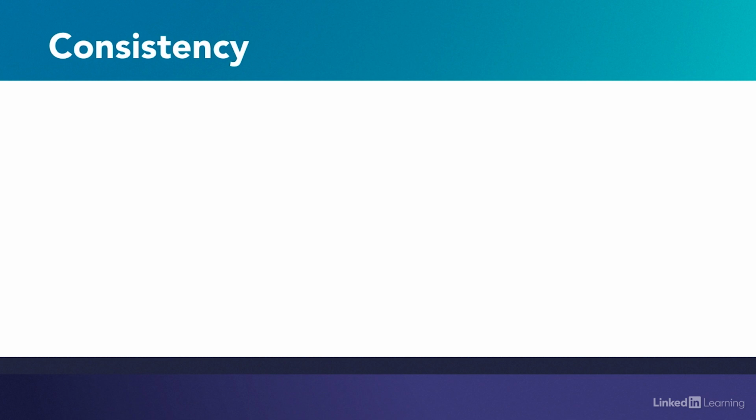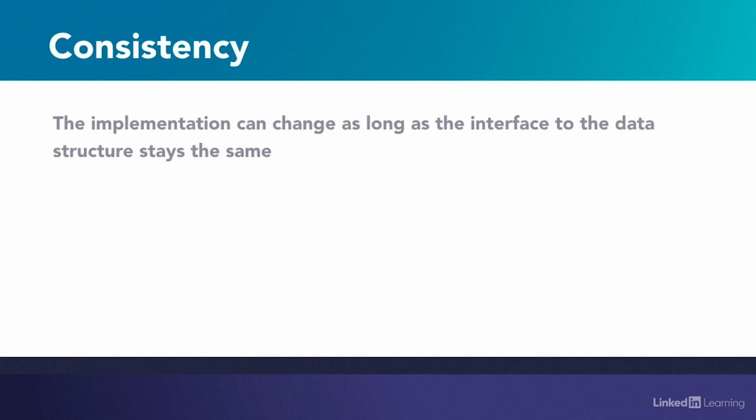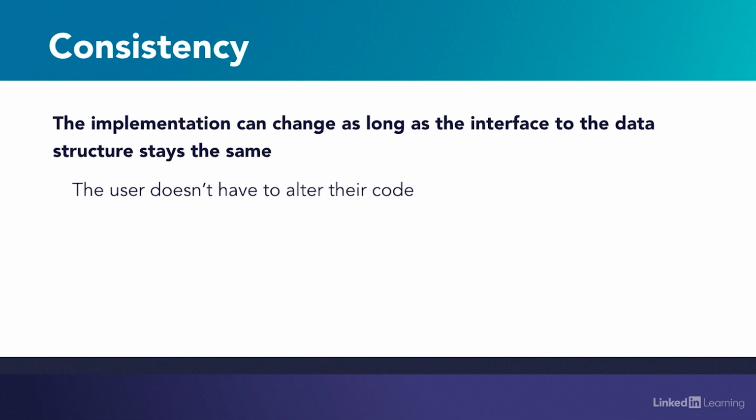The second advantage is consistency. A person who is using the interface of a data structure as specified by its abstract data type doesn't need to understand the implementation. Consequently, the implementation of that data structure could change, and as long as the new implementation supports the existing interface, the user doesn't need to change their own code.